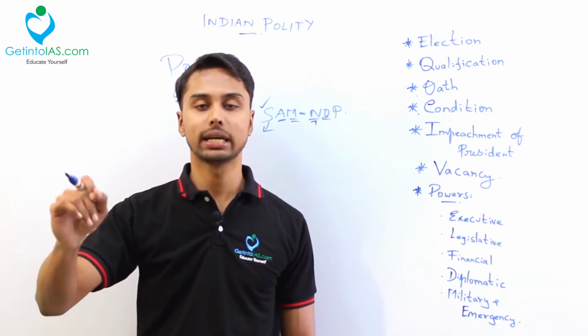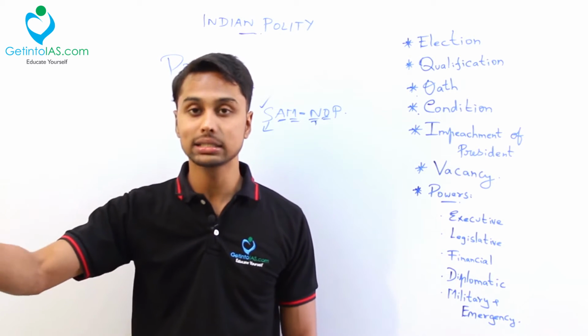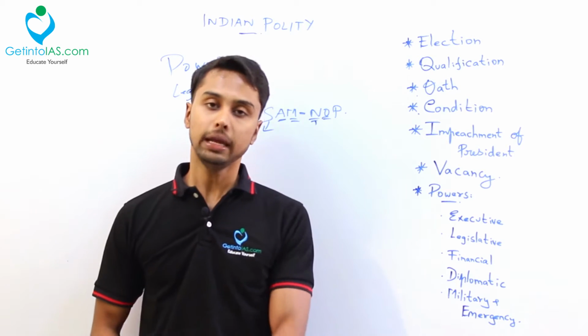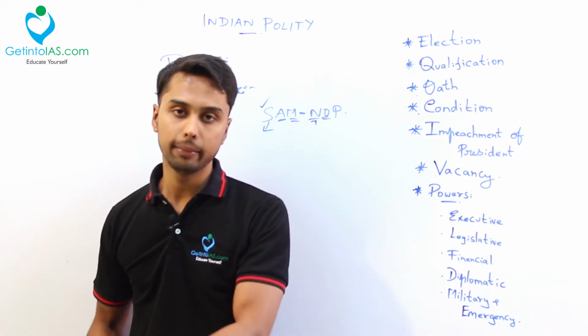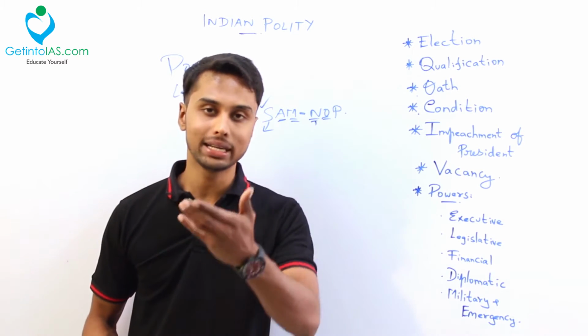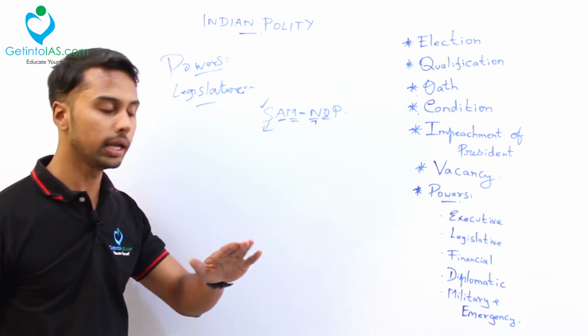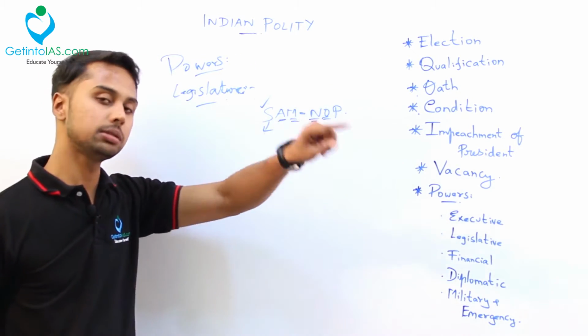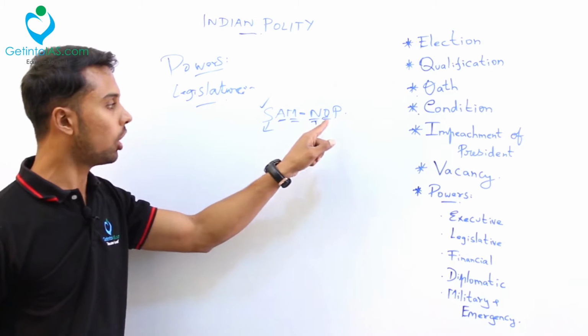Okay, the President will create a sudden law, and this law which has been created by the President should be approved by both Houses of Parliament within 6 weeks. Okay, that is the ordinance. Ordinance is nothing but laws only. When Parliament is not functioning, your President is giving some law. That law is known as the ordinance.